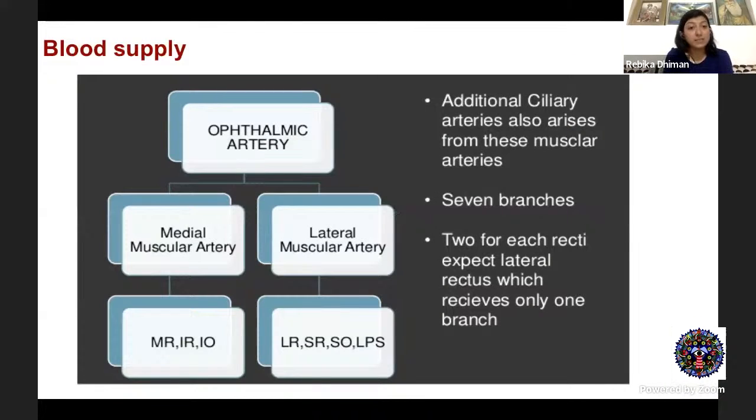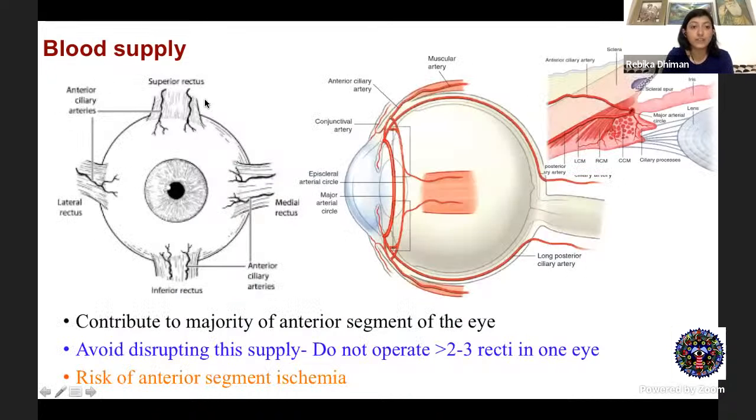Then coming to the blood supply, it's supplied by the ophthalmic artery that divides into muscular arteries, and these muscular arteries further branch to form the anterior ciliary arteries. There are generally 7 anterior ciliary arteries that you will find: 2 for each of the recti, excepting the lateral rectus, which has a single anterior ciliary vessel.